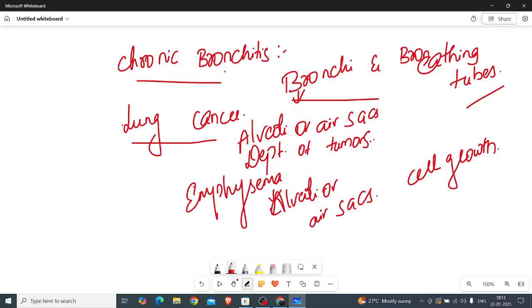In case of chronic bronchitis, the bronchi and the breathing tubes will get inflamed easily. In case of lung cancer, cell growth takes place easily and there will be ultimate development of tumors. And in case of emphysema, the alveoli or air sacs present in the lungs will get infected easily.